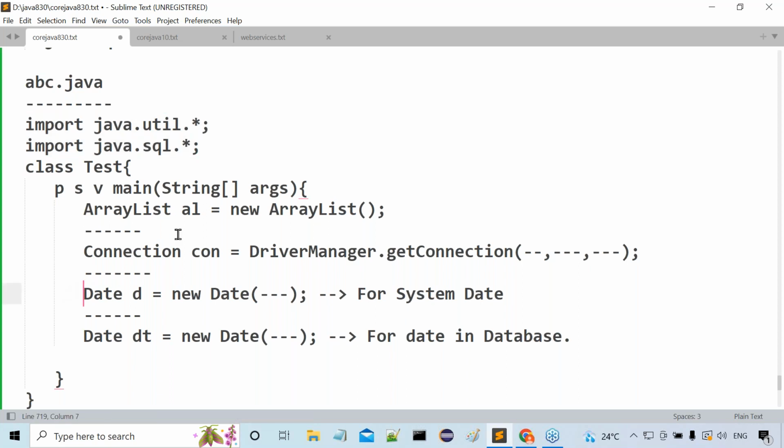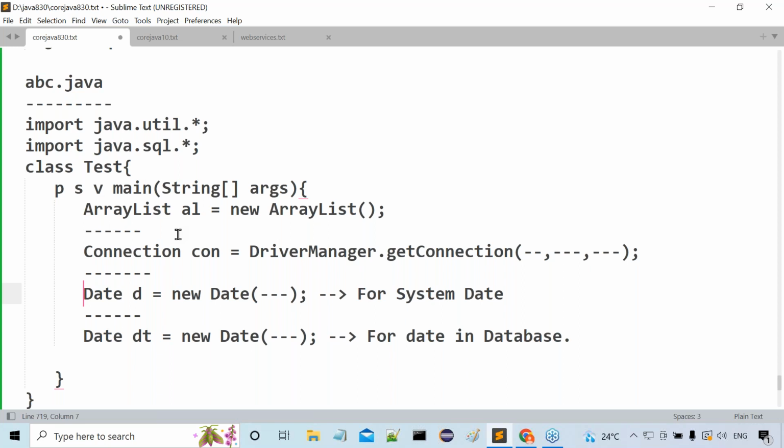Now, if this Date class is to represent the system date, then from which package do we have to use it? From the java.util package, right? So there we need to use the fully qualified name for the Date class.